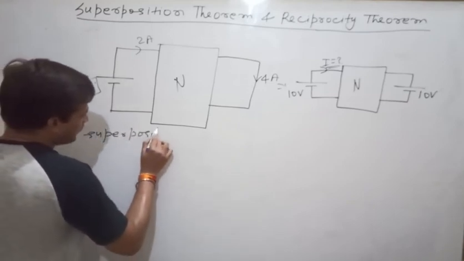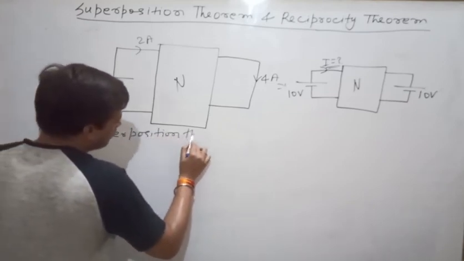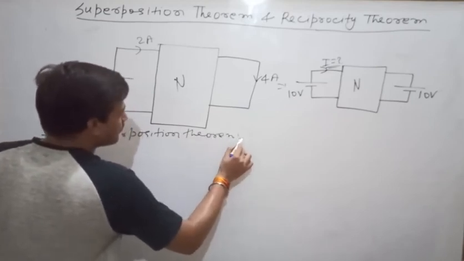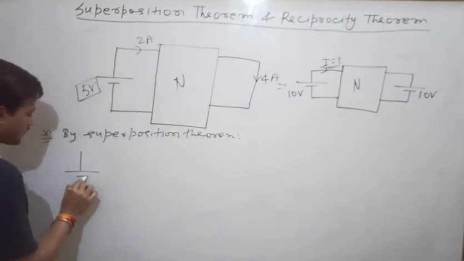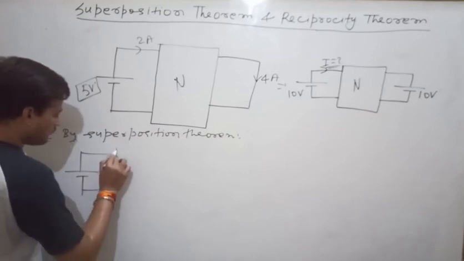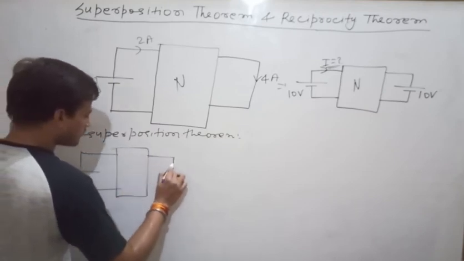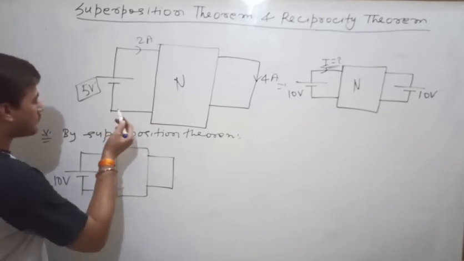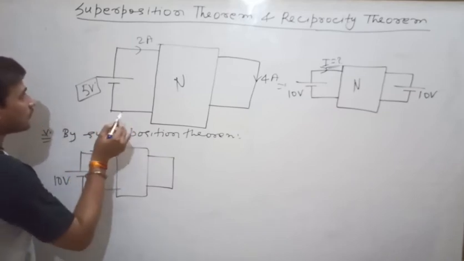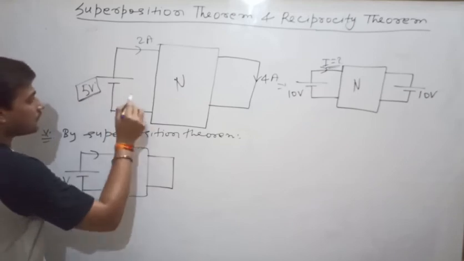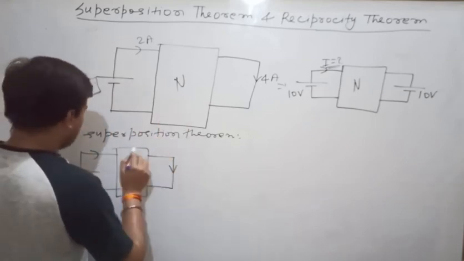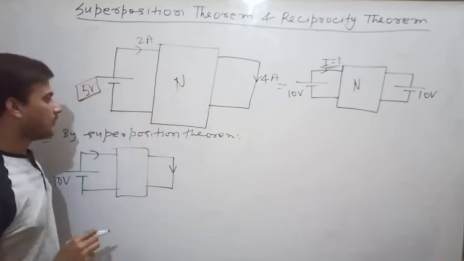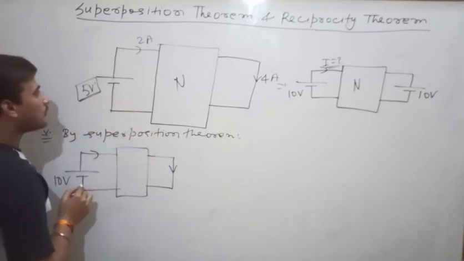If you apply superposition theorem, let us check the response due to first 10 volt source. It is 10 volt. So what will happen? Because of 5 volt, the currents are 2 ampere and 4 ampere. So because of 10 volt, the current will be doubled.